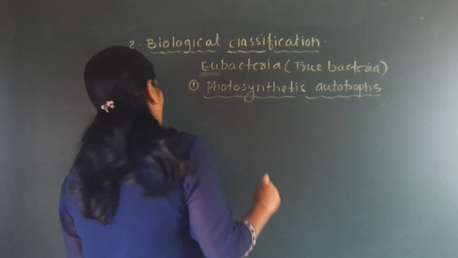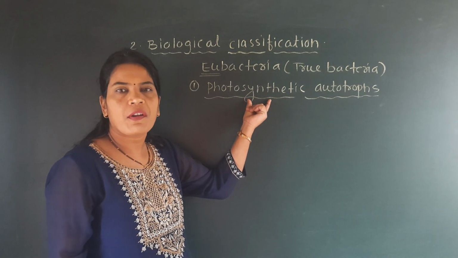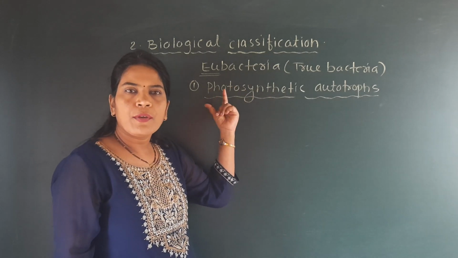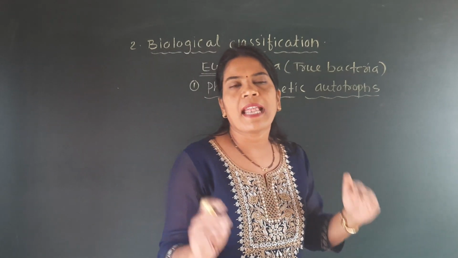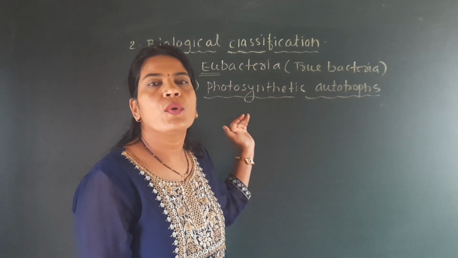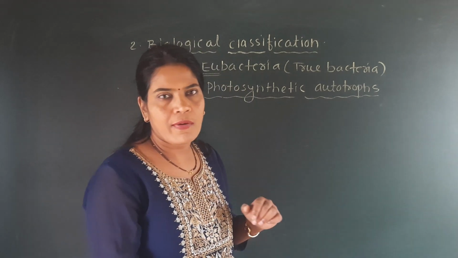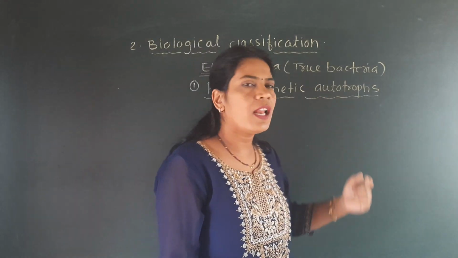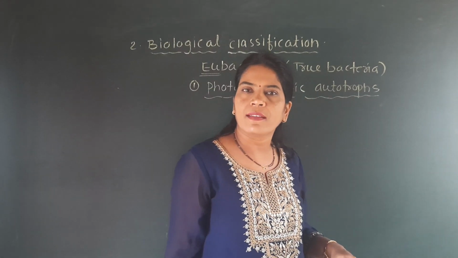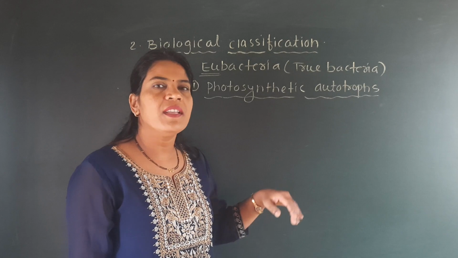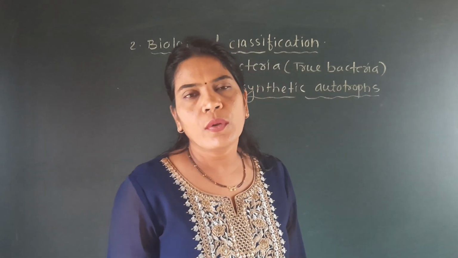Photosynthetic autotrophs. Photo means light, synthetic means formation. By using light there will be formation of food, and that's why they are called photosynthetic autotrophs. Autotroph, you are well known about this term. Auto means self and troph means food. They can self-prepare their food, so we call it an autotroph. By using sunlight they can prepare their food, that's why we call it a photosynthetic autotroph.